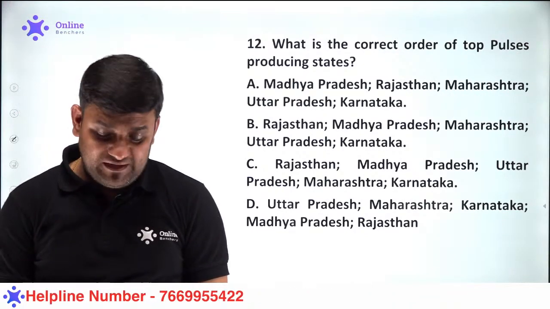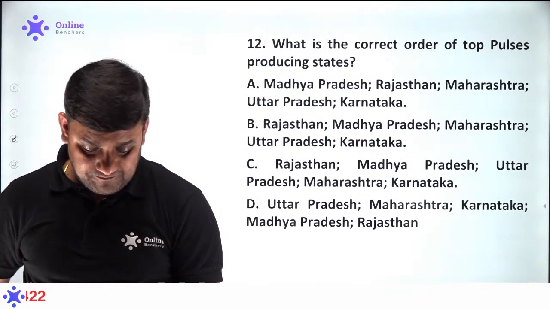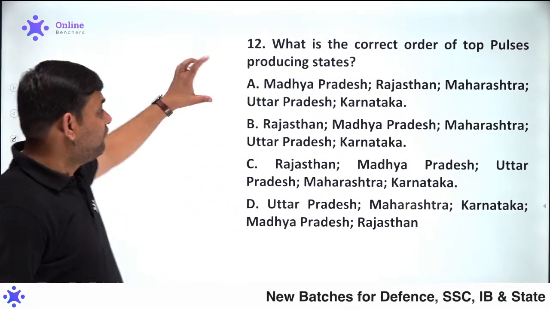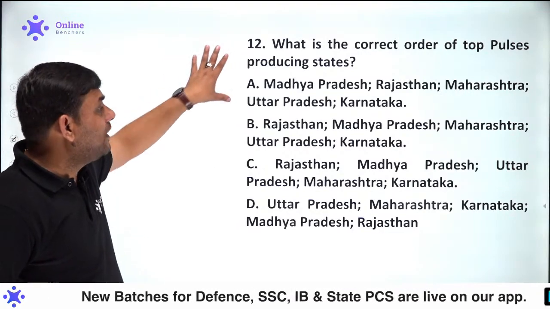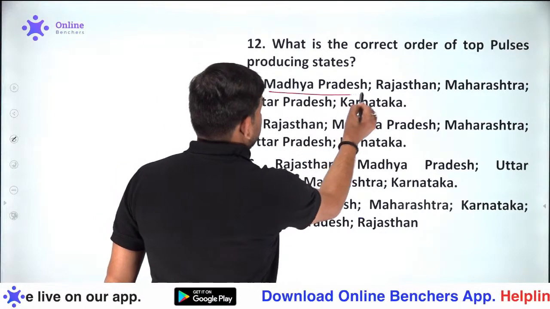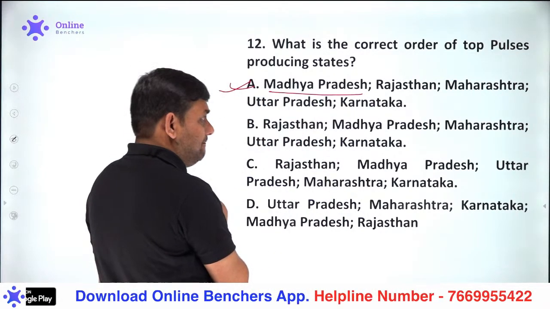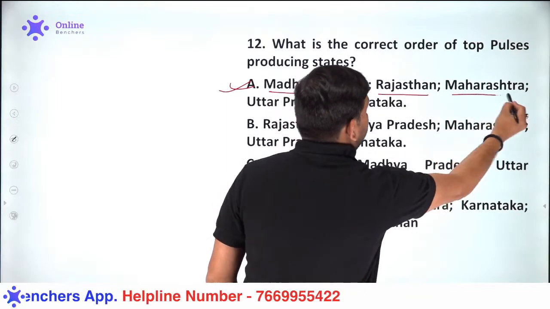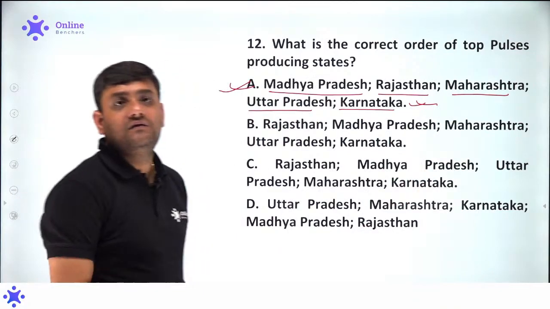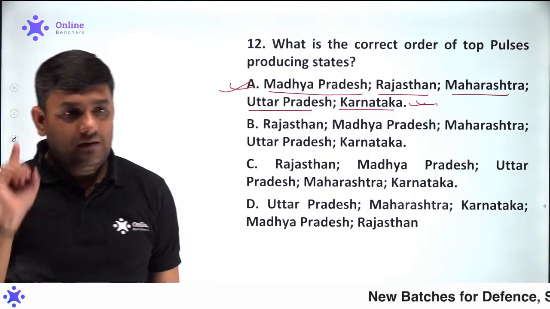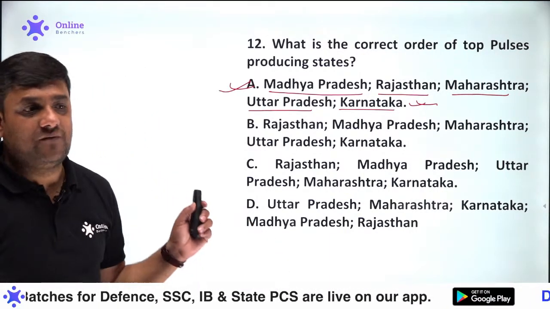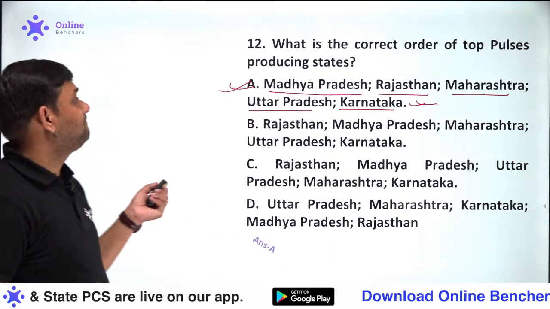You see, when it comes to soybean and when it comes to pulses, the highest productivity is in the state of Madhya Pradesh. So first of all, look at which option has MP in the first slot, and we have option A. So the highest production of pulses takes place in MP. Then we have Rajasthan, then comes Maharashtra, then Uttar Pradesh, and then Karnataka. So always remember, pulses as well as soybean have the highest production in which state? You will say it's MP.